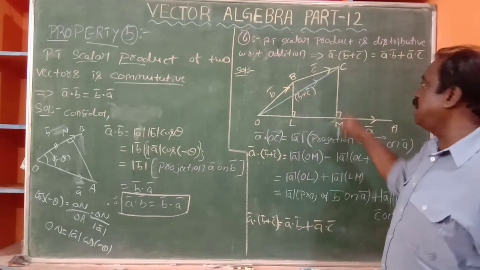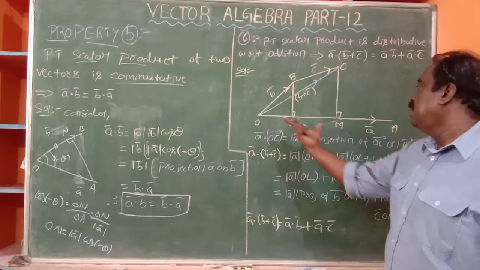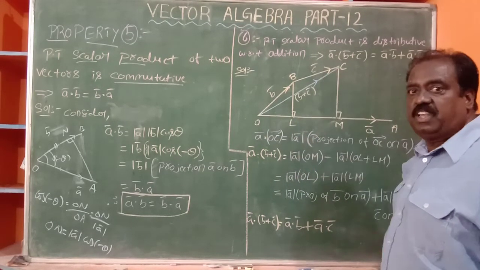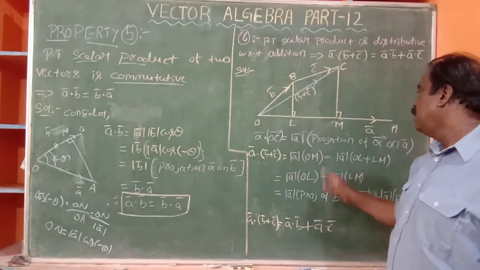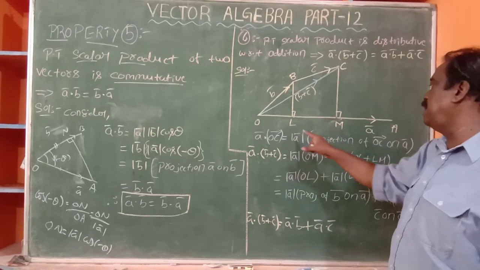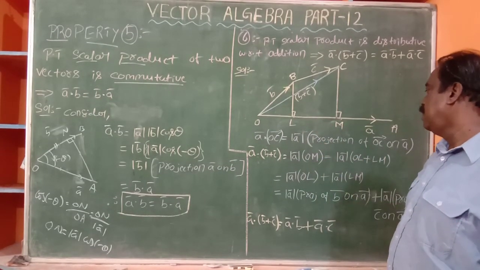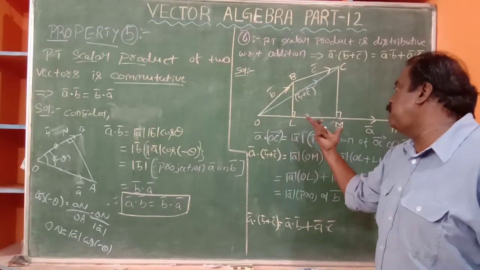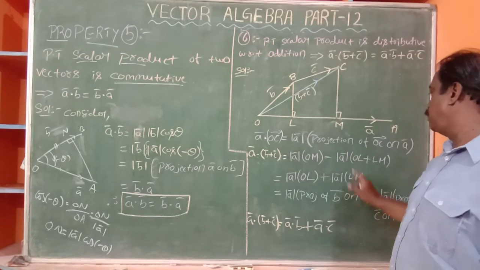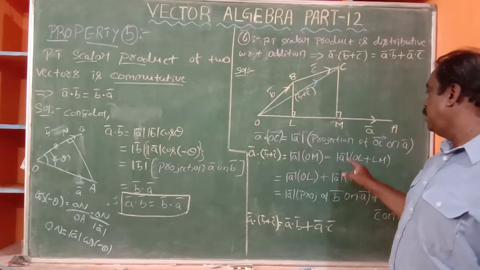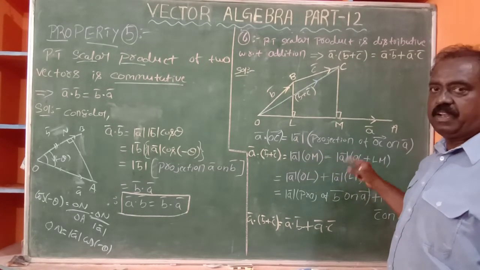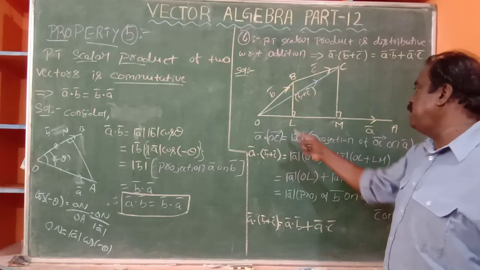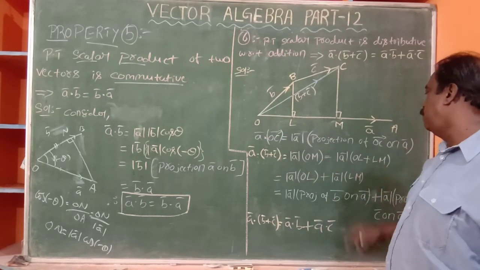From B and C I drop perpendiculars. Then total OM is the projection of OC. Observe. So projection of OC on A bar is OM. What is OM? This OM length is nothing but OL plus LM. It is length only.